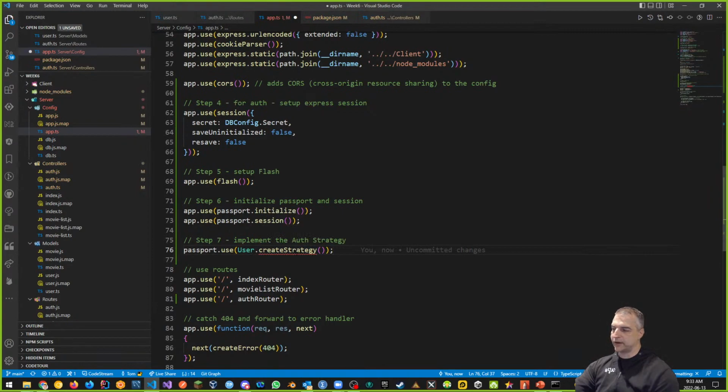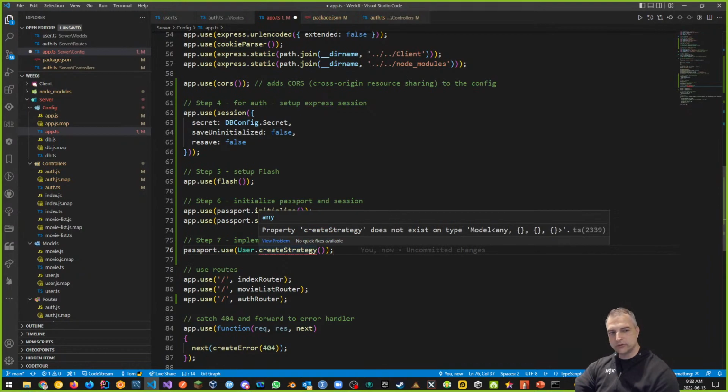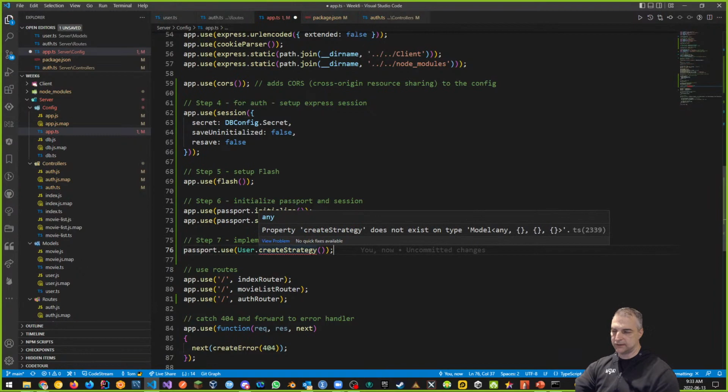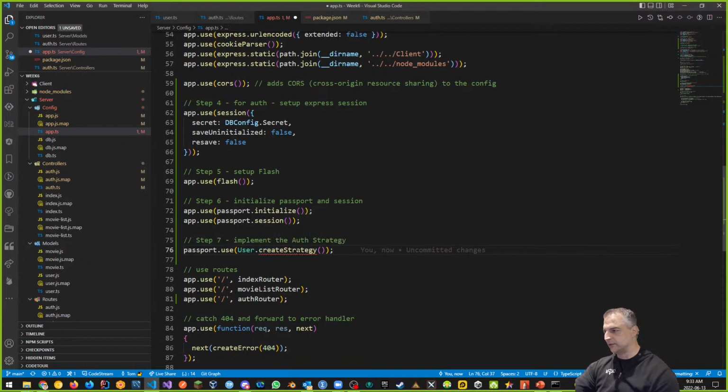So here, notice that we're getting an error. It says property createStrategy does not exist on type Model. Well, yeah, because the model that we're getting right now is a Mongoose model. It's not a user model. And we have to convert it to a user model so that TypeScript knows what it is. This will work even if it's giving me an error here. TypeScript is complaining, but JavaScript will actually do this. So let's just finish, and then we'll come back and fix this problem.